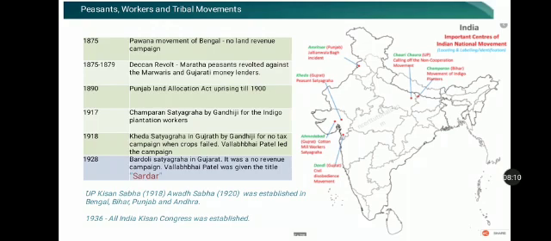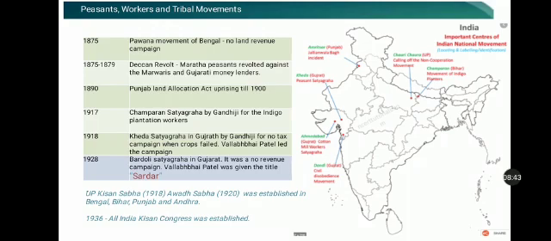Unsuccessful attempts by the British to suppress this movement by large scale attachment of cattle and land resulted in the appointment of an inquiry committee. So a committee conducted by Broomfield and Maxwell came to the conclusion that the increase had been unjustified, and they had to reduce the enhancement to 6%.